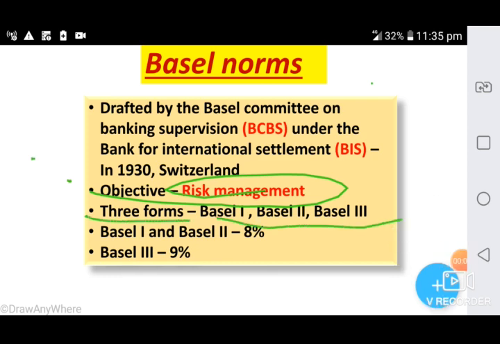Looking at Basel I, II and Basel III, the Basel norms were revised over time. More additions were needed. Firstly Basel I was introduced, where it was fixed that the minimum standard of capital that should be kept by commercial banks would be 8% of risk-weighted assets. In Basel II norms also it was 8% only. But in Basel III it was increased to 9%.